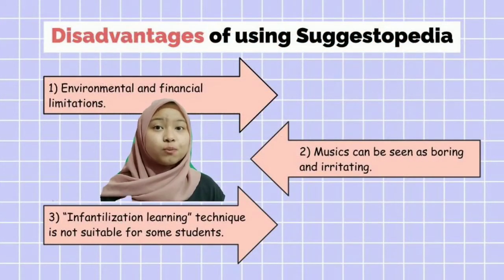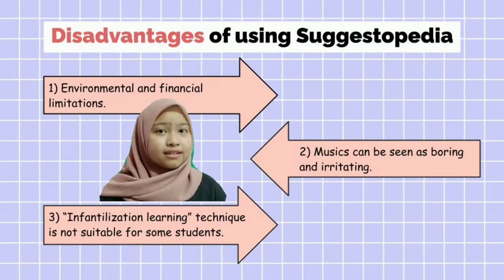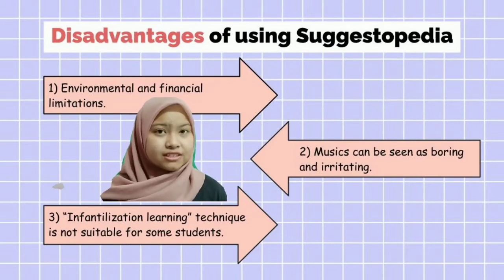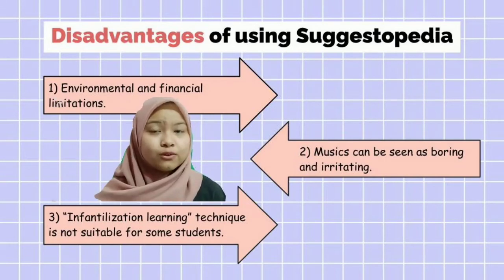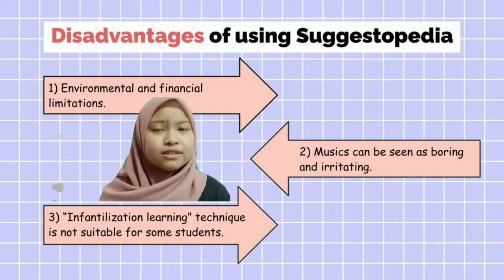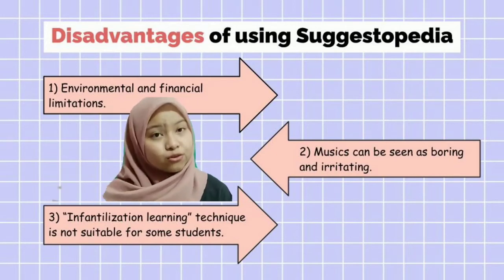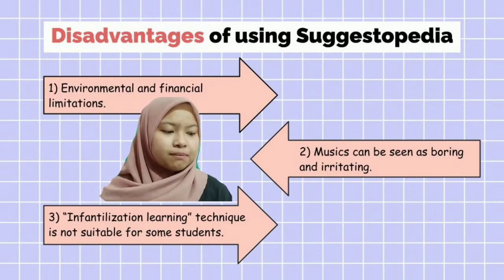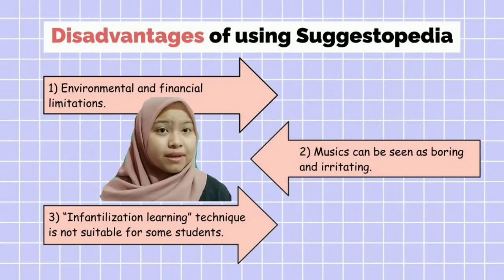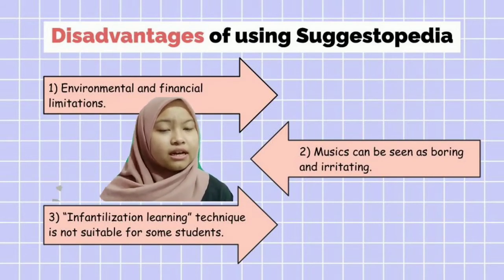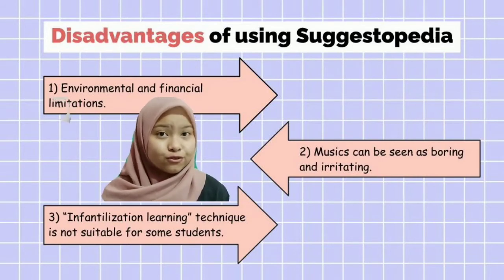On the other hand, Suggestopedia methods also have some disadvantages. One of the disadvantages is environmental and financial limitations. This also includes unavailable music and limited classrooms, because we need to decrease the number of students in the classroom so that we need new classrooms for them in order to apply this Suggestopedia method, just like the European countries which have practiced this Suggestopedia method with only 10 to 15 students in a classroom.